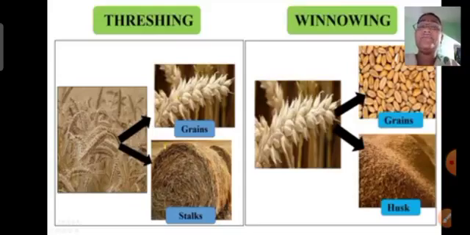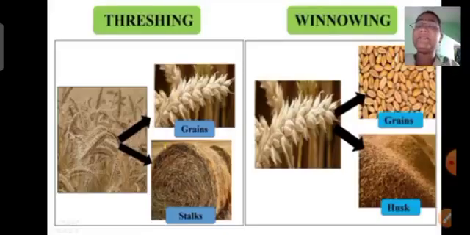In threshing, we separate grains from the stalk by beating it manually on a hard surface or with the help of a thresher, and in winnowing, we actually separate husk from these grains. You see this brown grain covering on the wheat, which we call husk. So we have separated husk from the grains by the action of wind. Now you have understood the difference between threshing and winnowing.